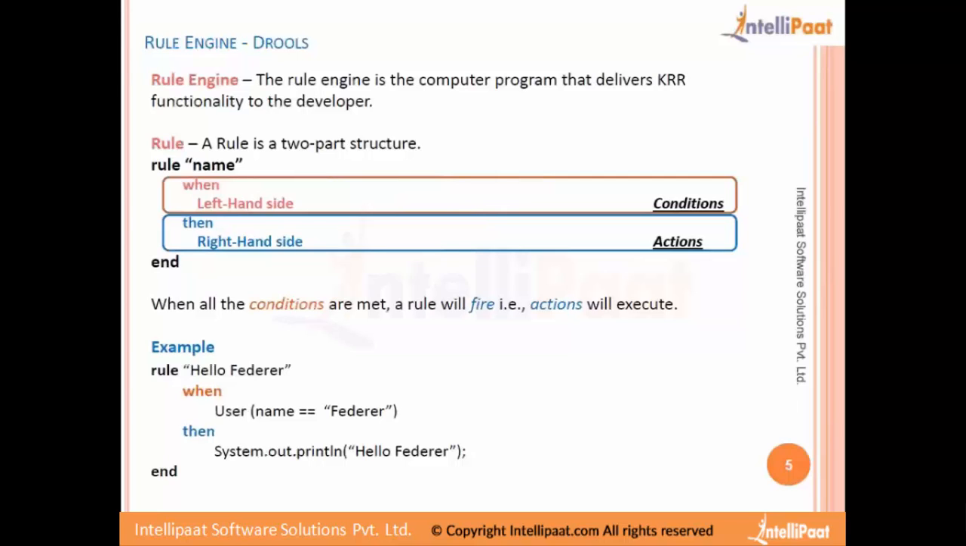This is the rules management system. Drools is the name of the community project. So what exactly is the rule engine? The rule engine concept comes from artificial intelligence. Basically, we are talking about machine thinking and machine learning.